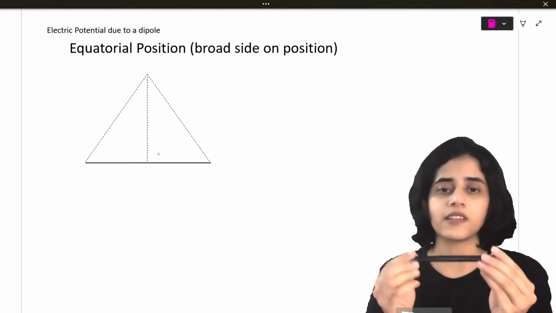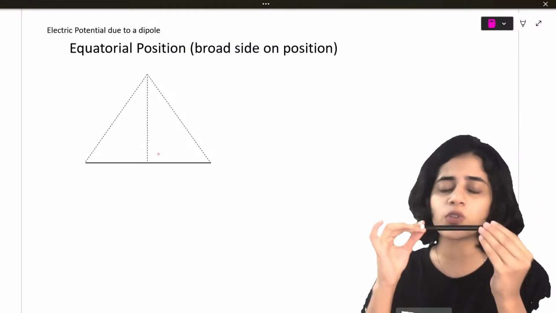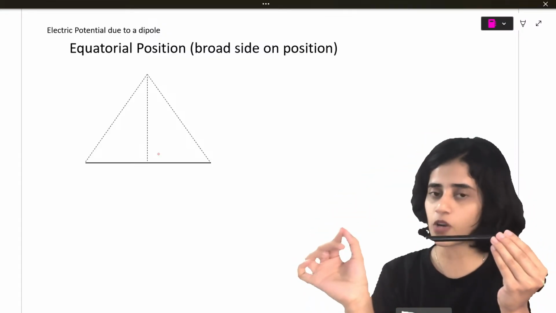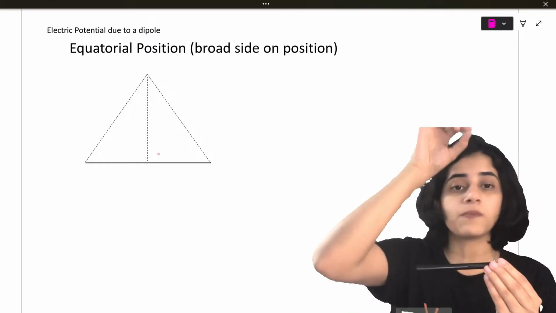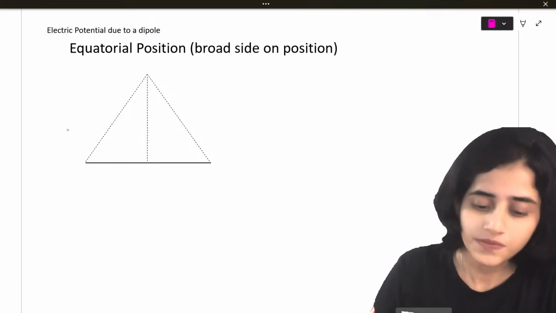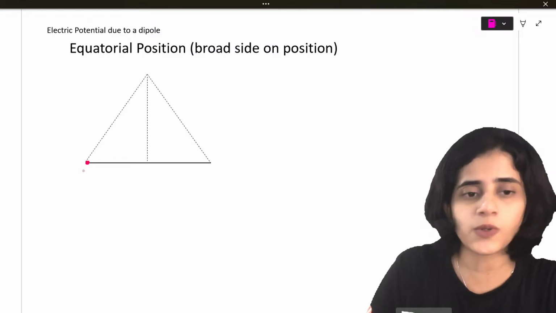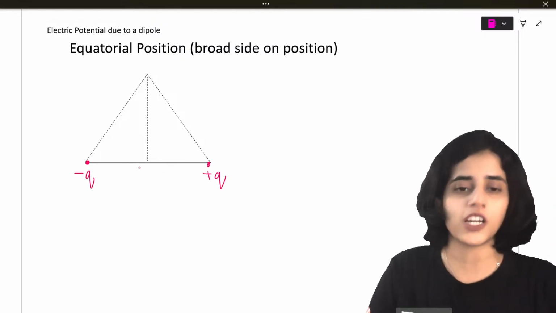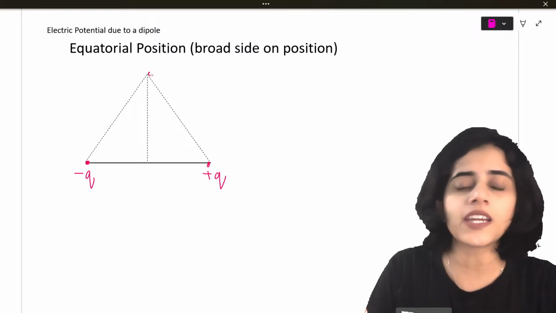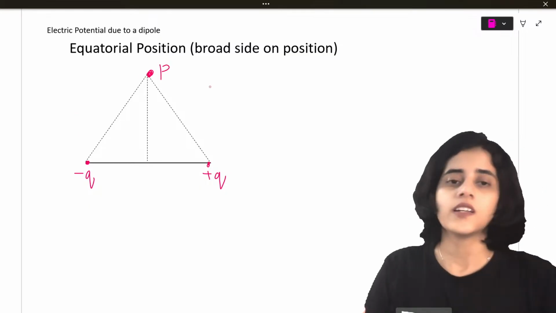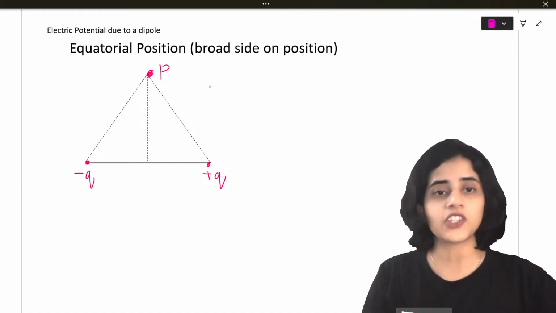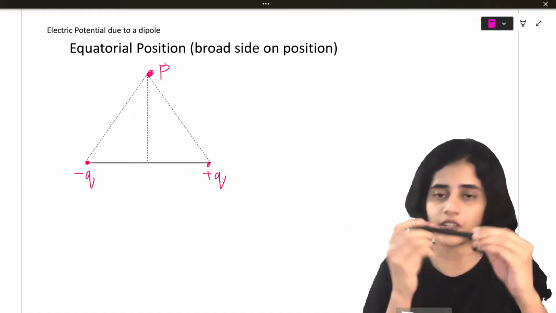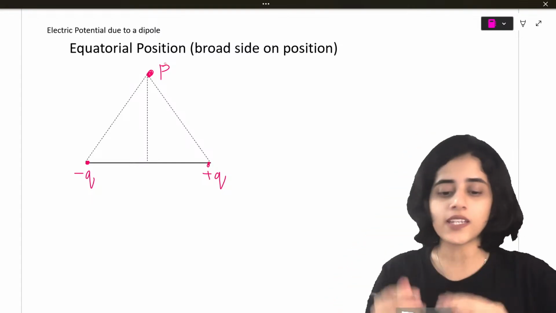What does equatorial mean? Again, you have a dipole, but this time you're going to take a point P above it. Previous time you took a point P on its side. This time you're going to take a point P above it. So let's draw the dipole. Let's put a negative Q charge here, a positive Q charge here, and I'll take a point P here. So I'm going to find out the electric potential due to these two charges at point P.